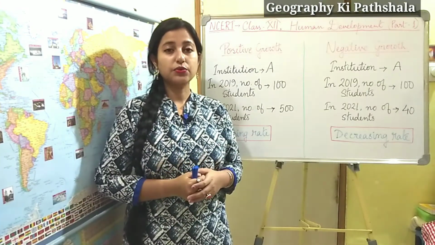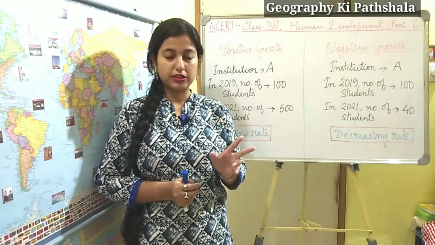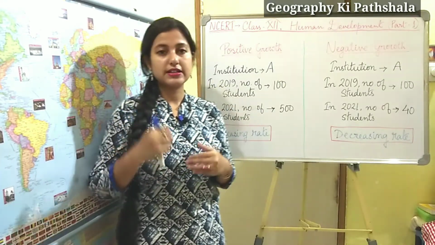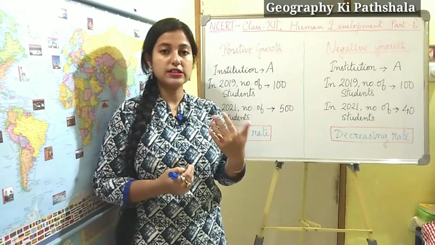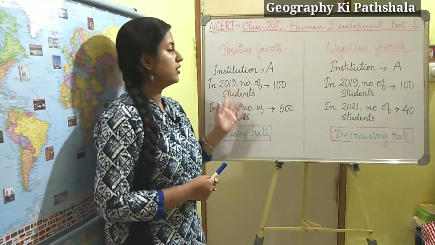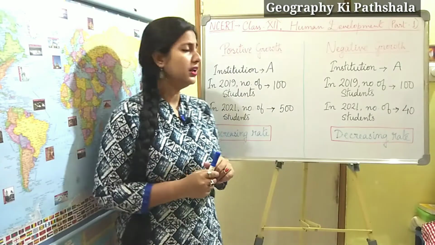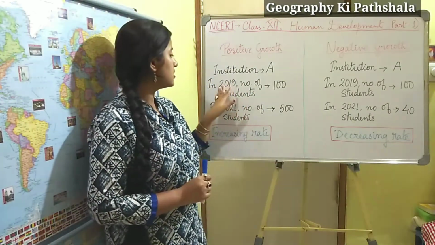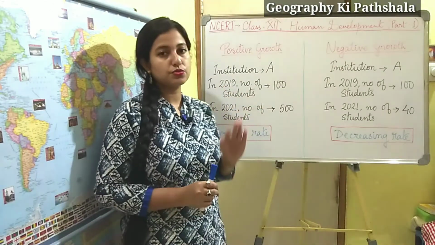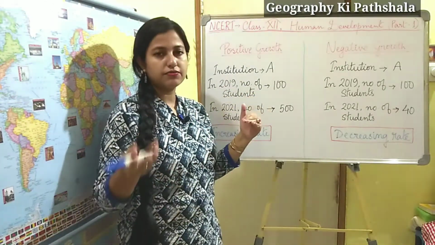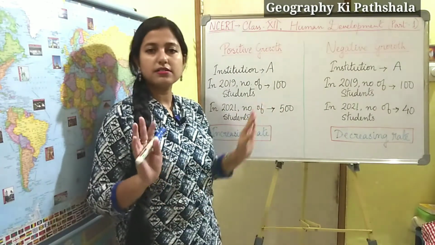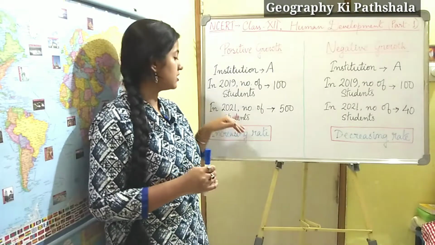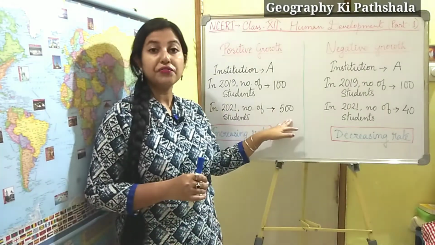As I told you, there are two types of growth: one is positive growth and one is negative growth. Now, let's understand what positive growth and negative growth are. See, over here I have taken an example: the name of the institution is, suppose, A, and in the year 2019 the number of students, just for an example, was suppose 100, and now in 2021 it has become 500.